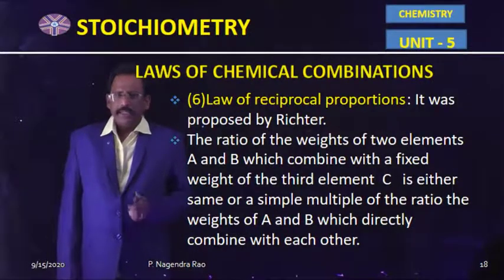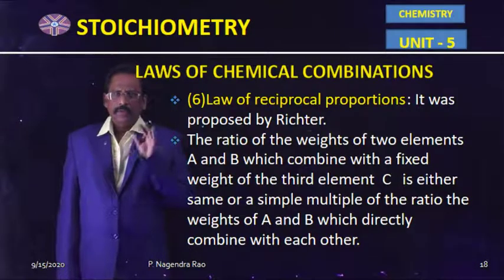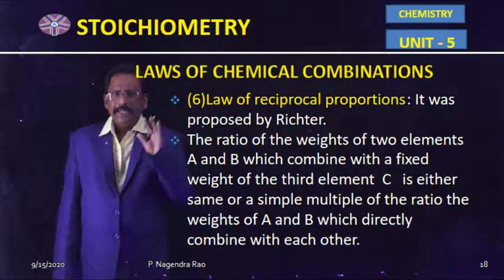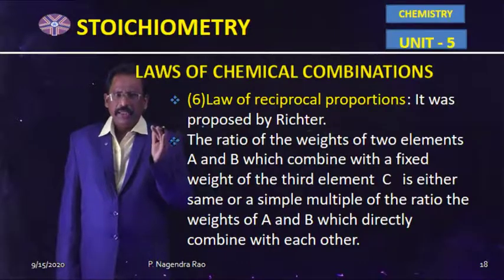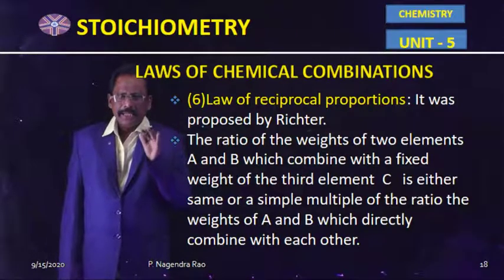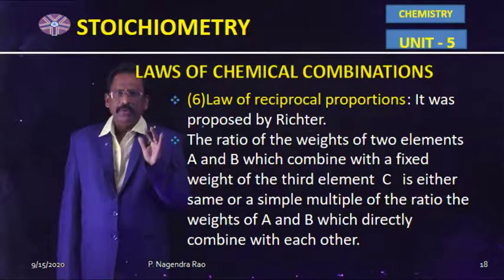Now the next law is the law of reciprocal proportions. It was proposed by Richter. According to him, the ratio of the weights of two elements A and B, which combine with a fixed weight of the other element C, is either the same or a simple multiple of the ratio of the weights of A and B, which directly combine with each other.